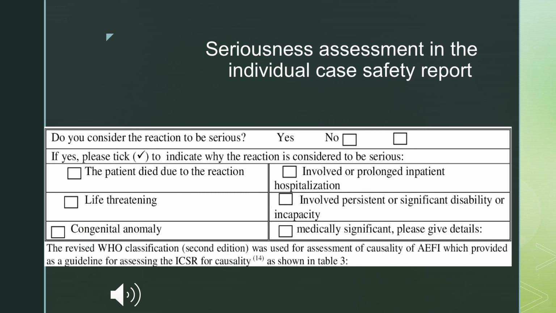So here is a table to identify the seriousness assessment for the individual case report. Do you consider the reaction to be serious? Yes or no? If yes, did the patient die because of the reaction, is it increasing the length of stay in the hospital, is it life threatening, is it causing any congenital abnormalities, is it involving persistent or significant disability or incapacity to the patient, or is it medically significant? If any, please give the details. So by filling this form we can assess the seriousness of the ADR.